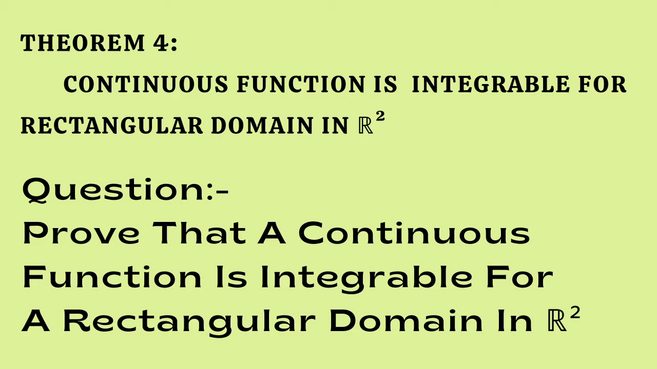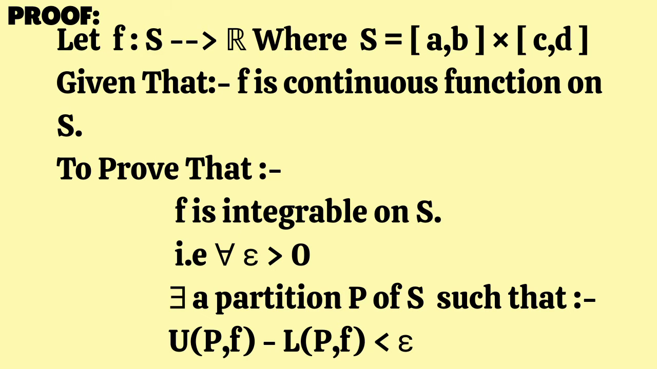Now what is the span of f? It is the supremum of f of S minus the infimum of f of S. Now this part will be less than epsilon according to the small span theorem. Let us see the proof. Let f be a function from S to R where S is the rectangular domain AB cross CD, given that f is a continuous function on S. This is the necessary condition for the small span theorem, and we have to prove that f is integrable on S.